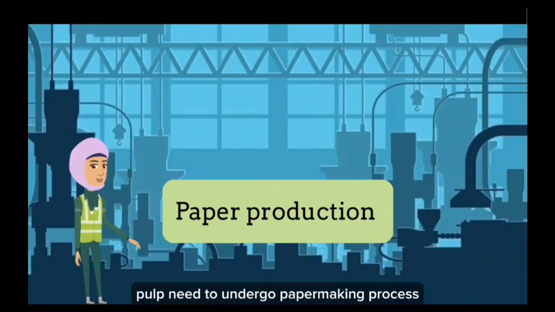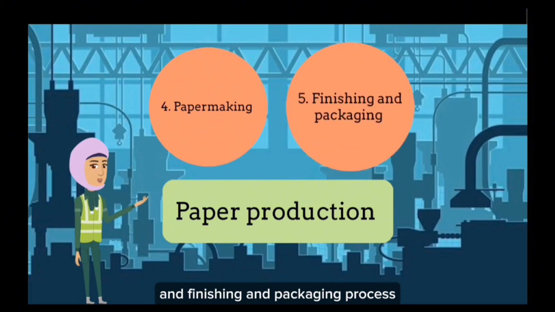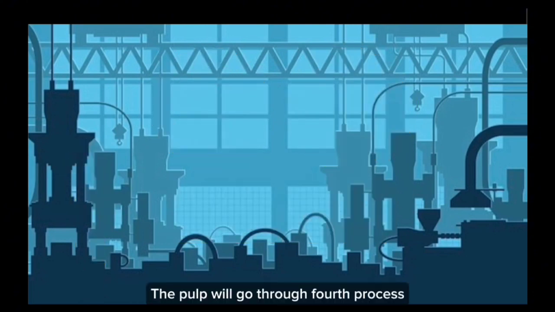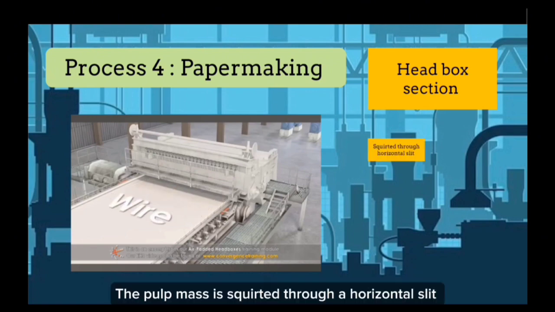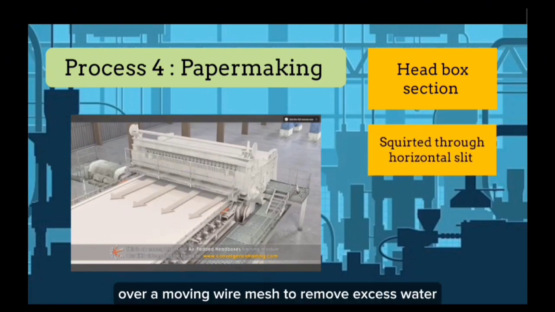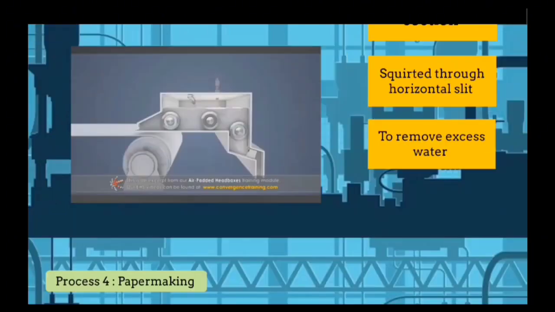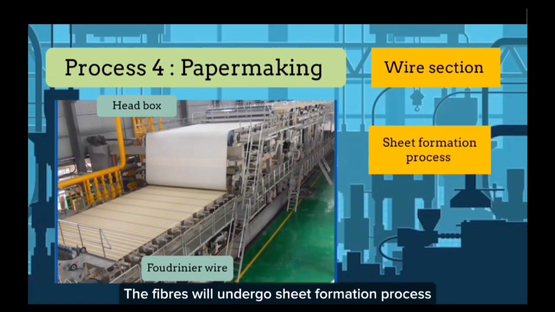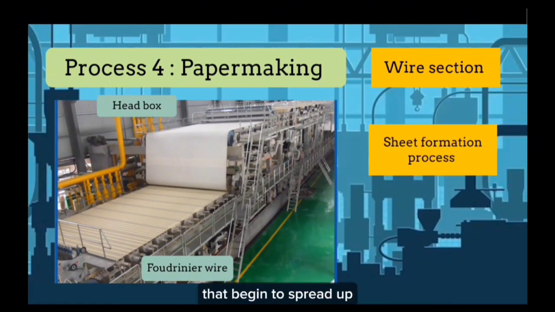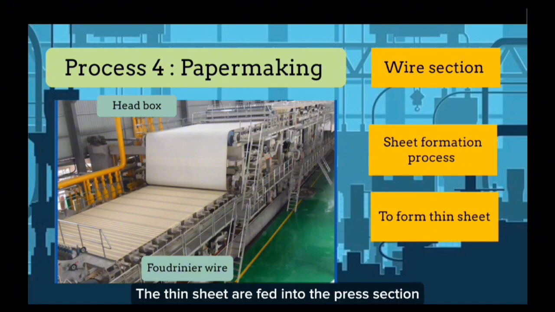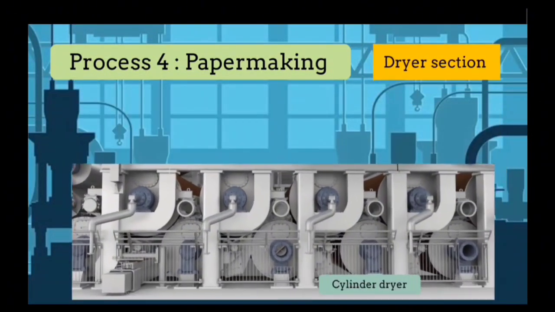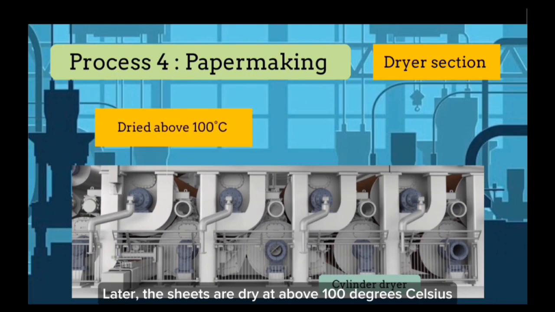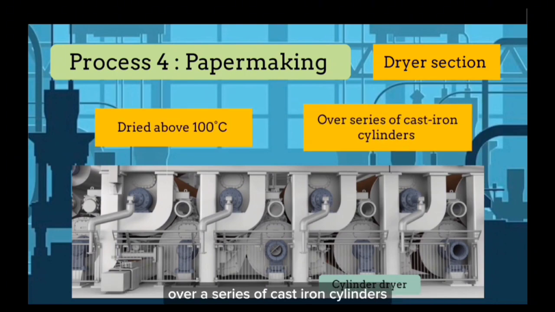In paper production, pulp need to undergo paper making process and finishing and packaging process. The pulp will go through fourth process, which is paper making. Starting at the first section called the head box, the pulp mass is spread through a horizontal slit over a moving wire mesh to remove excess water. Next, wire section. The fibers will undergo sheet formation process that begin to spread out and take the form of a thin sheet. The thin sheets are fed into the press section where up to 50% of the water content is squeezed out. Later, the sheets are dried at above 100 degrees Celsius over a series of cast iron cylinders.